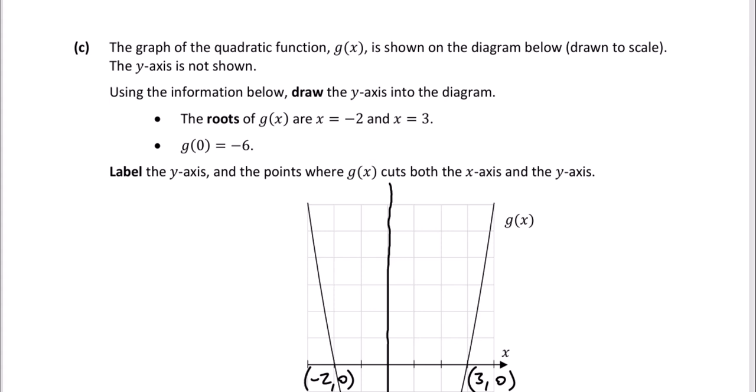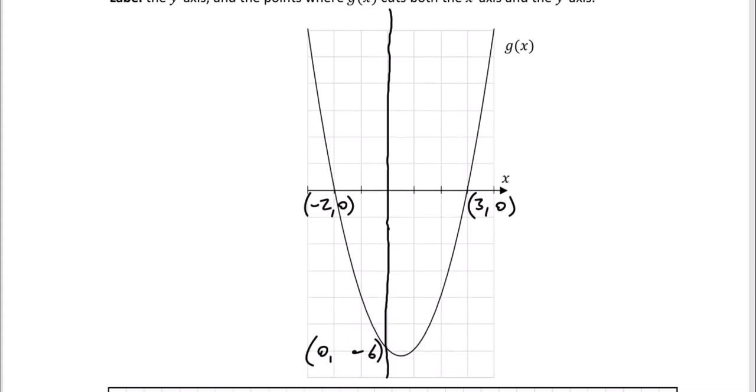Using the information below, draw the y-axis into the diagram, which we've done. The roots are that and that. g of 0 is equal to minus 6. Label the y-axis and the points where g of x cuts both the x-axis and the y-axis. So it says to label them. So I'm going to put in some more labels here. So this would be minus 1, minus 2, minus 3, minus 4, minus 5, and this is minus 6. This would be minus 1, this would be 1 and 2. So this would be 1, 2, 3, 4, 5, 6. Okay, and I think that's about it. That's all we had to do. And that's it for this question.